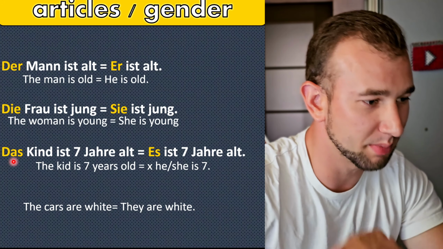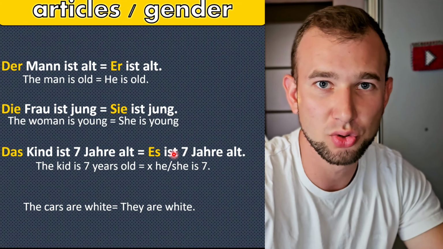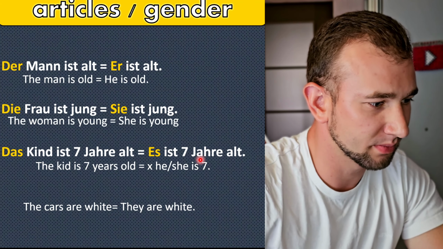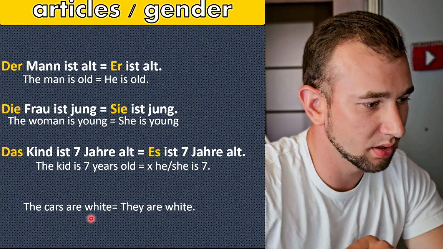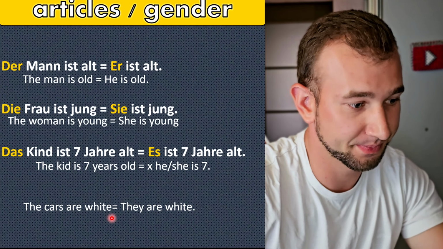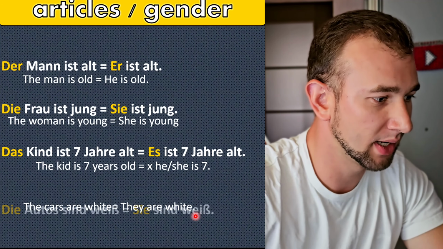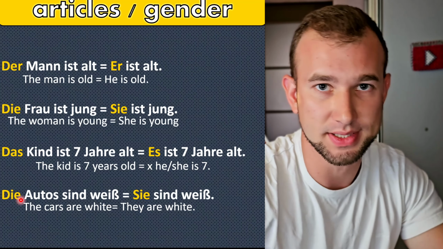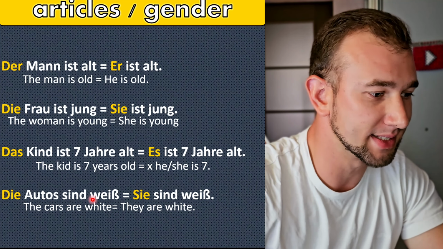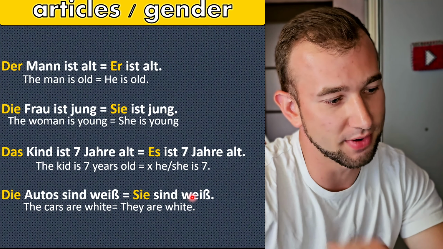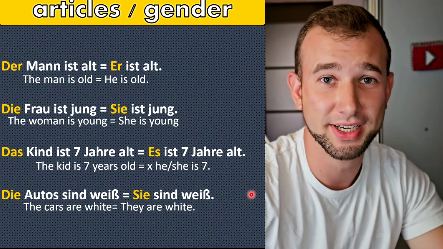Das Kind means es, neutral gender. The cars are white, or they are white. In German, die Autos, it's a plural form, sind weiß. Sie sind weiß.